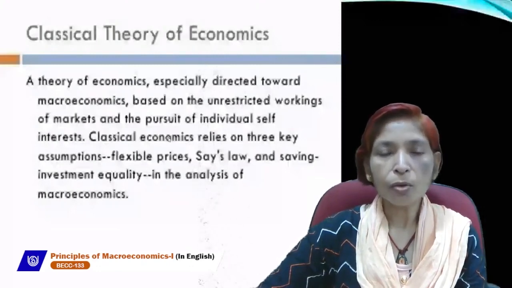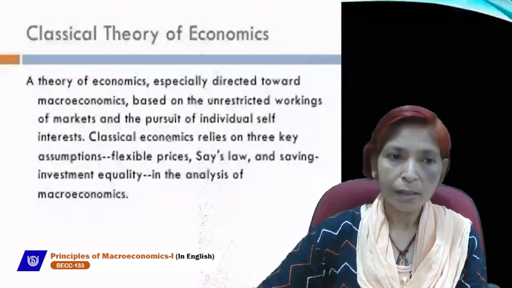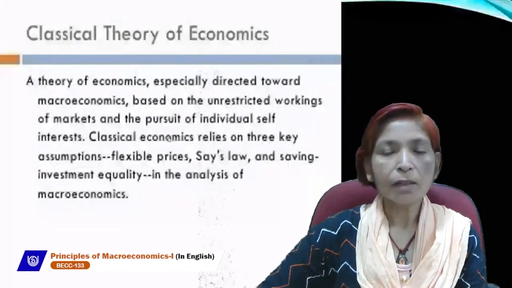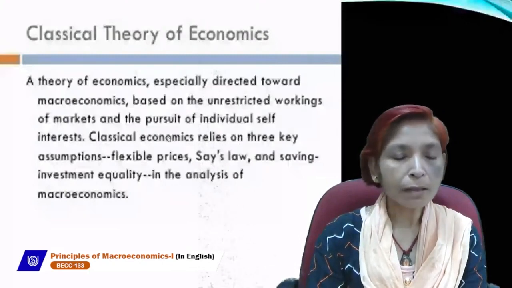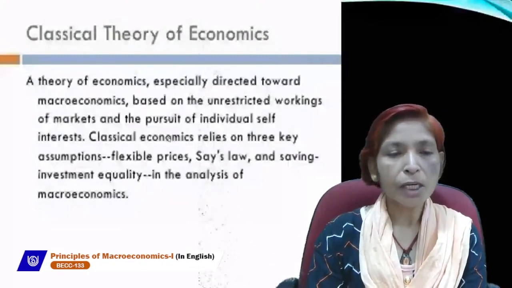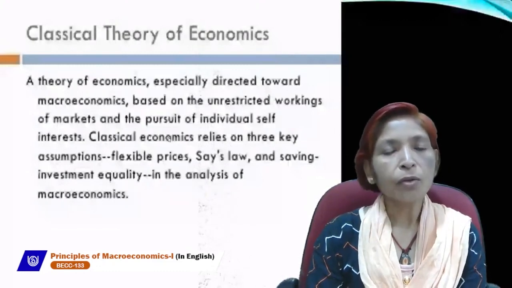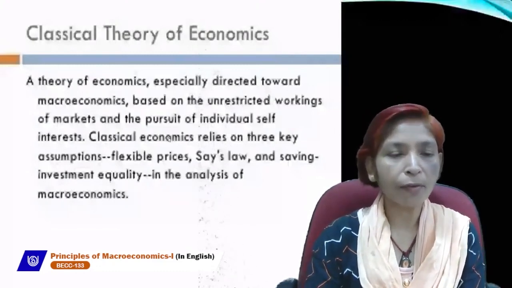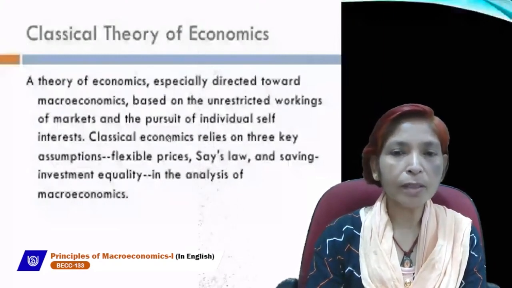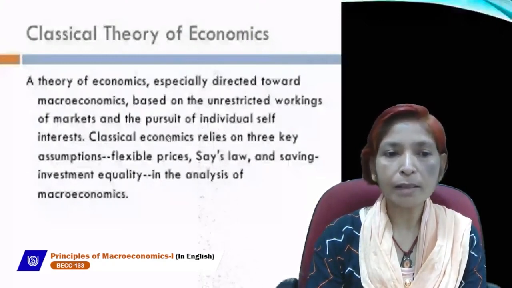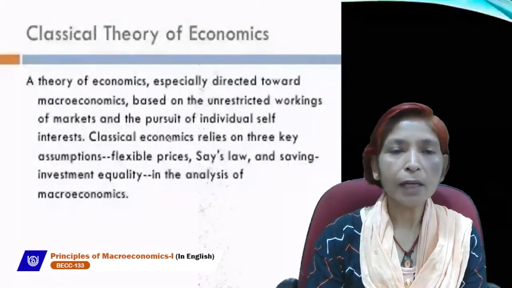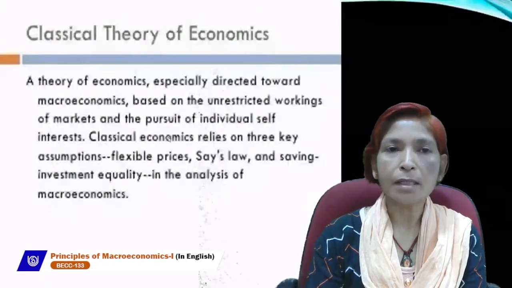Classical economists are those economists who firstly introduced economics and gave theories. Under the classical theory of economics, we take theories of Adam Smith, David Ricardo, Malthus, J.B. Say, J.S. Mill, etc. So the classical theory of economics is a theory of economics especially directed towards macroeconomics, based on the unrestricted working of markets and pursuit of individual self-interest. Classical economics relies on three key assumptions.